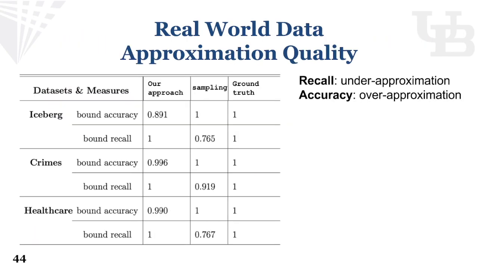For some quality measurements on real-world data, we measure the over approximation of our bound, which is accuracy, and the under approximation of sampling-based approach, which is recall, if we bound on the result of the samplings. If we compare these bounds with the ground truth bound computed by expensive approaches, although it is not fully fair to compare recall and accuracy, our results are closer to the ground truth than the result from 20 samples, even though our time performance is close to the performance of 10 samples, which is way faster than 20 samples performance.